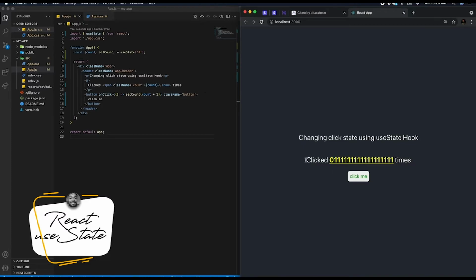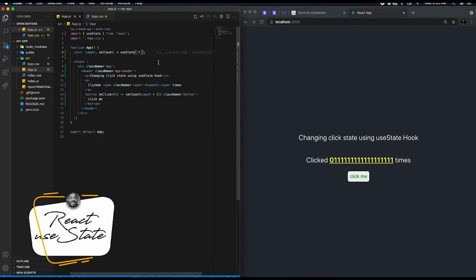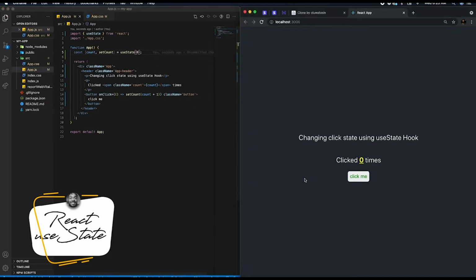So you can see that the count, I only said count is a string from here. Since I already made it a string from here, it's just going to be adding 1 at the end of it, which is why you have this. But if I change this now to a number, and I save, and I click, okay, now 1, 2, 3, 4, 5, 6, you see, it keeps going.